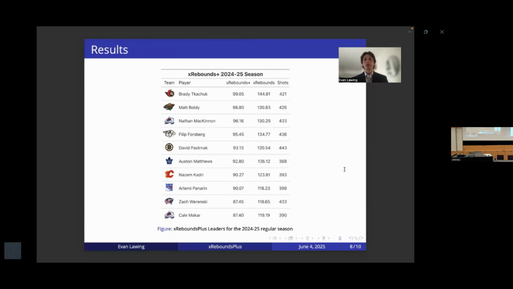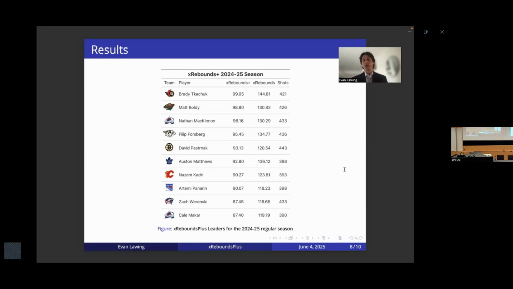So this was for the 2024-25 full season. So this was only for the regular season, not for the playoffs. At the top, we can see Brady Tkachuk, Matt Boldy, and Nathan MacKinnon. All of these were the top 3 for xReboundsPlus. Next to it, we can also see the xRebounds, and from there, we can also see the shots. At the end of the top 10, you can also see Zach Werenski and Cale Makar.